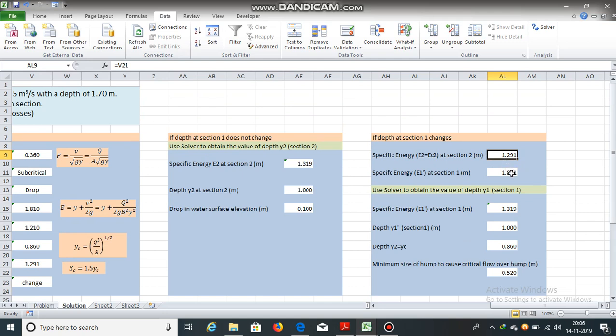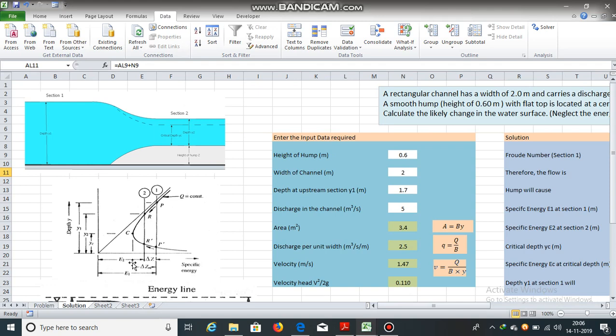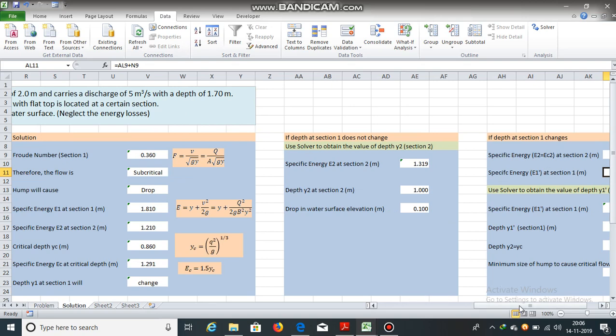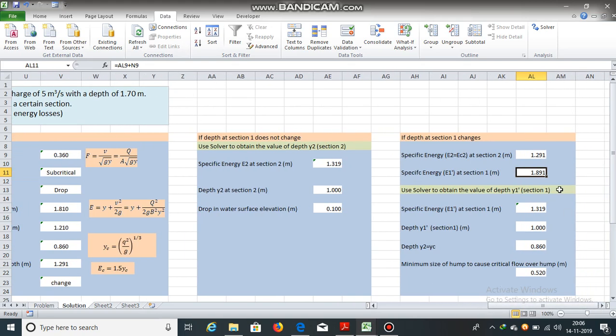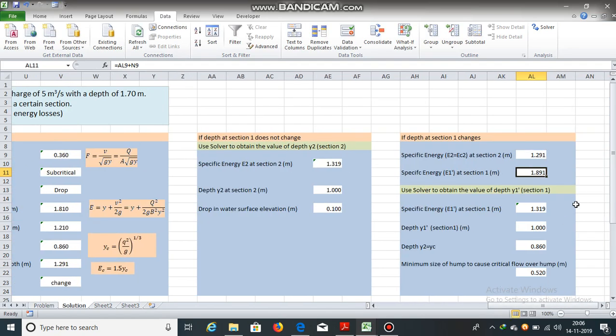Specific energy E1 at section 1 will be equal to 1.291 plus delta Z, right? E1 will be equal to E2 plus delta Z. Delta Z is the height of hump. So 1.291 plus 0.60 will give us the specific energy E1 dash. This is the new specific energy.